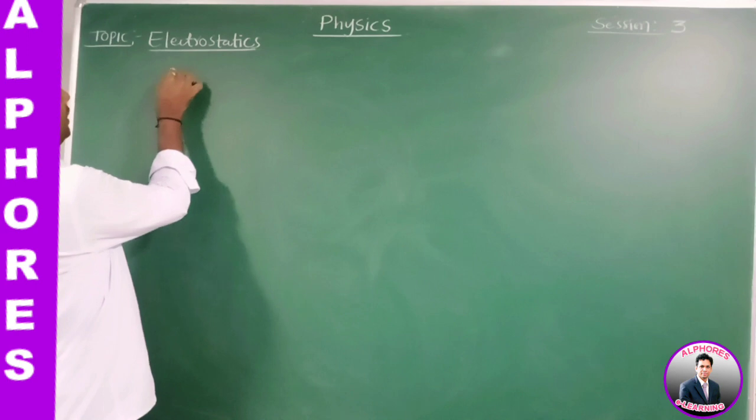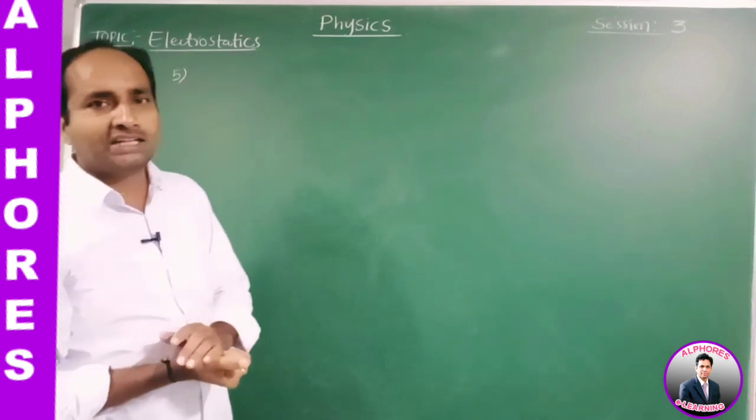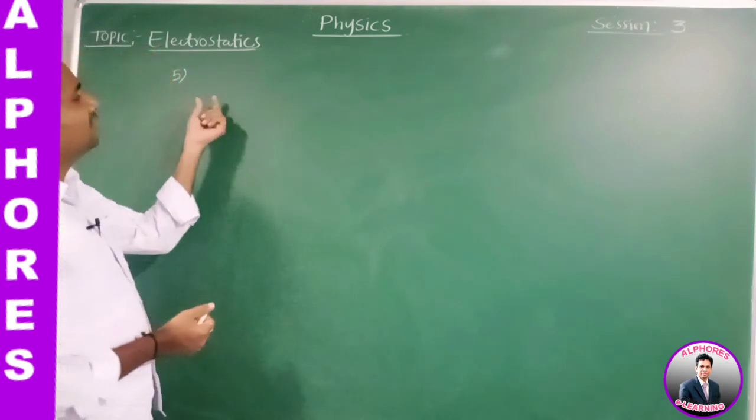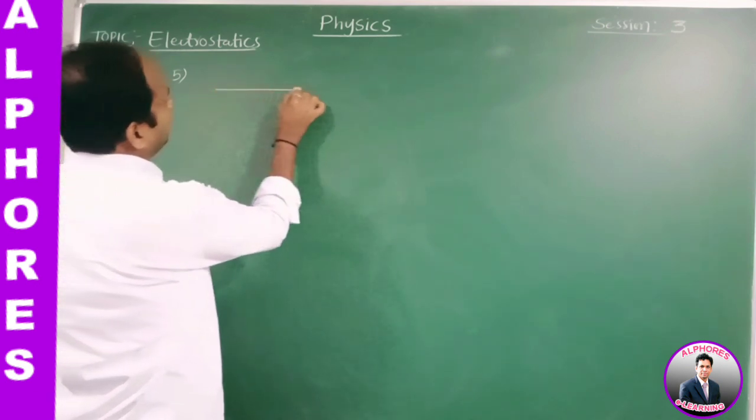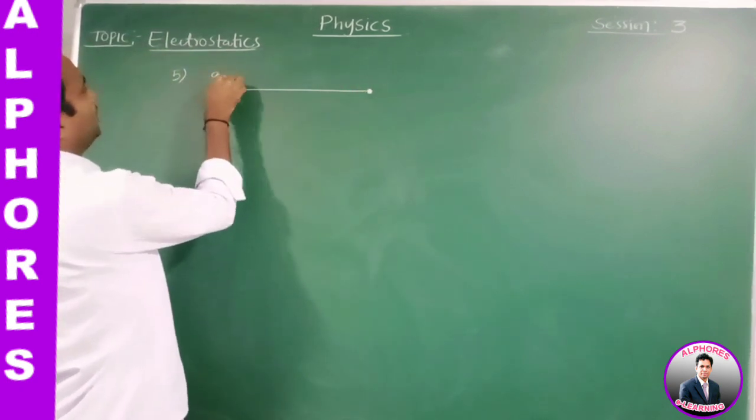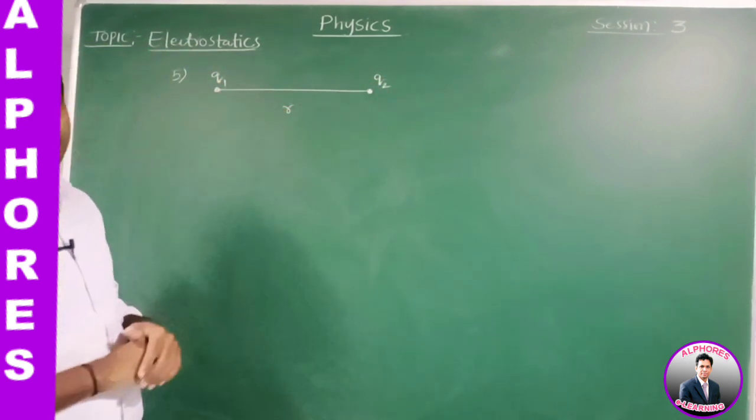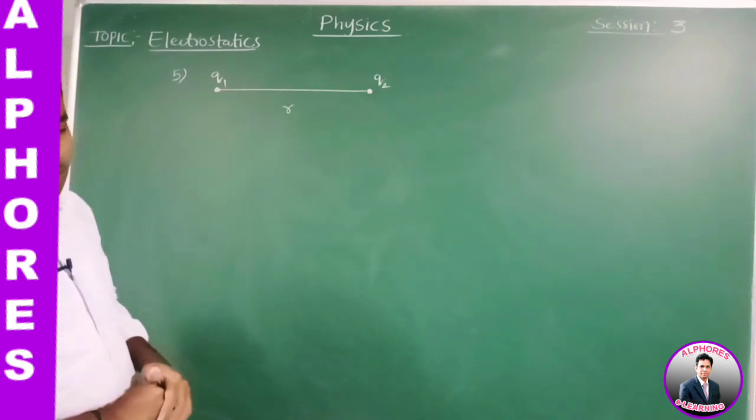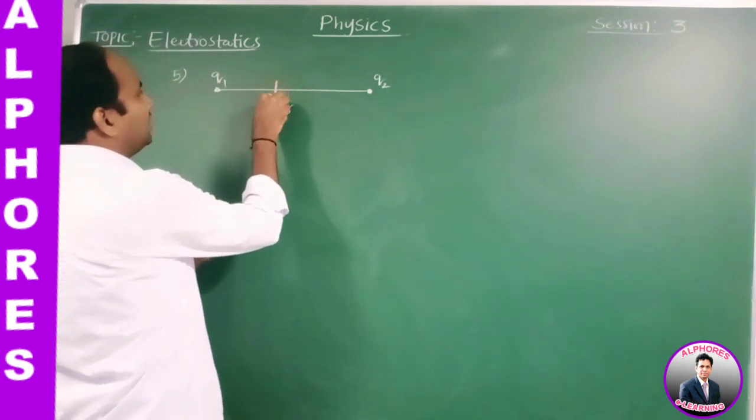Right, next, the fifth application. If a dielectric slab of constant K, thickness X, is inserted between the two point charges. See, let us take initially two charges Q1 and Q2 separated by a distance R in free space. Now, a dielectric slab is placed in between them.